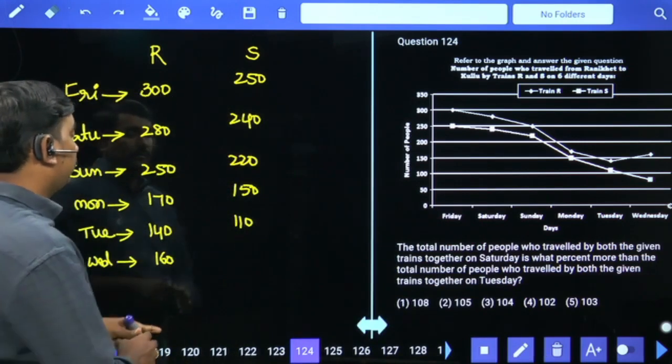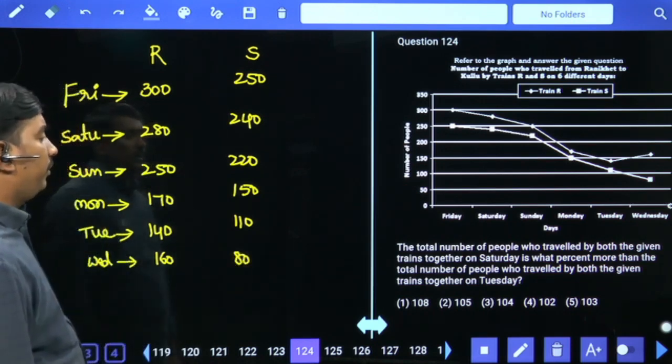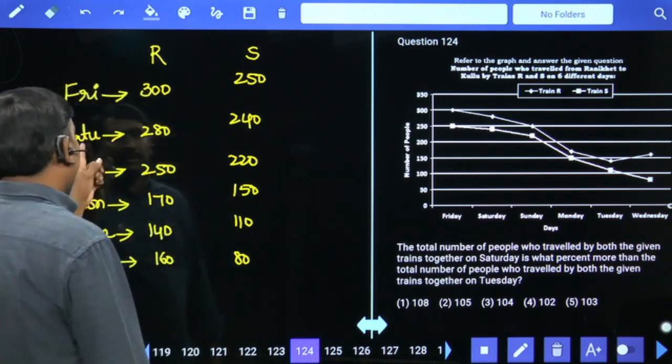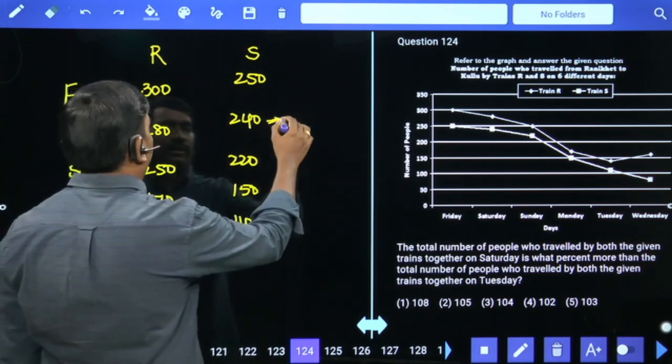Next. Total number of people who travel by both the given trains together on Saturday. Together on Saturday 280, 240. Together 520.